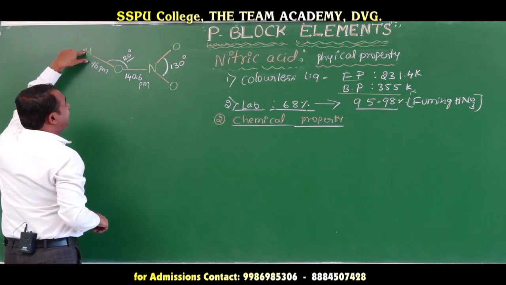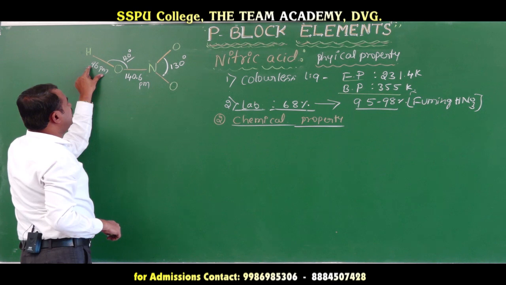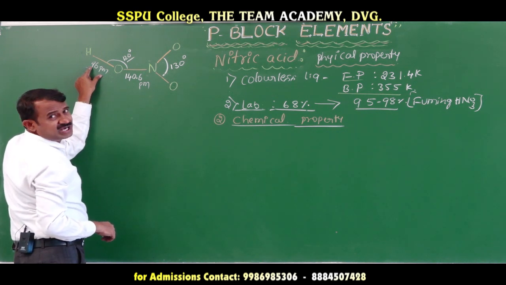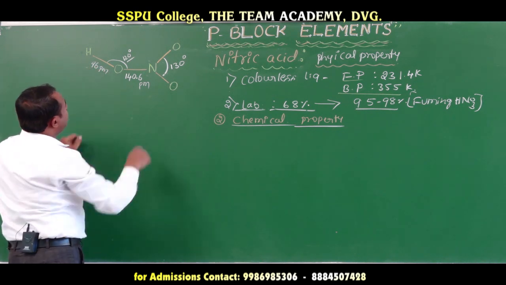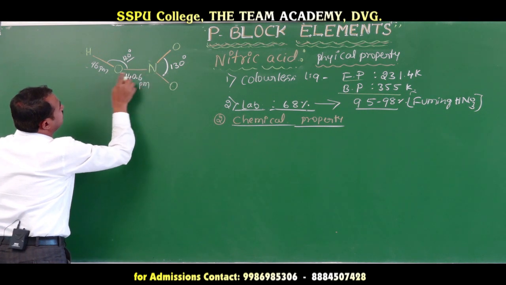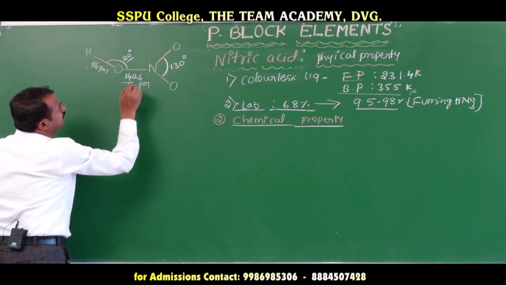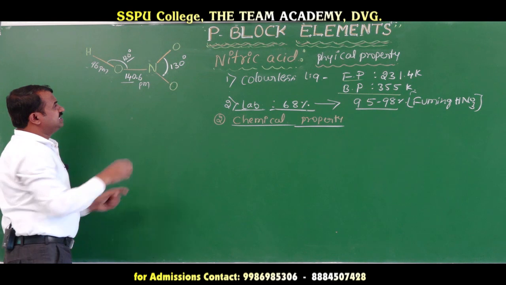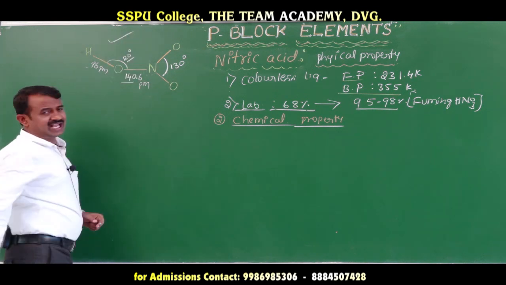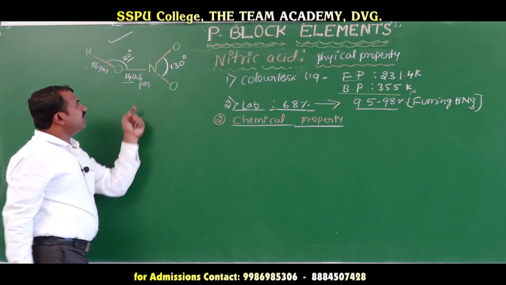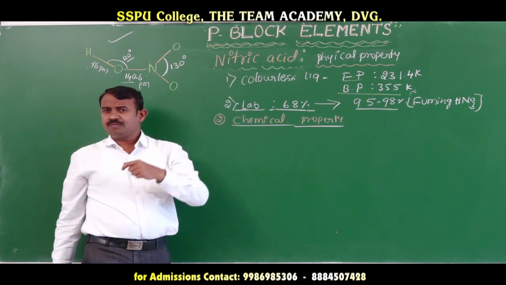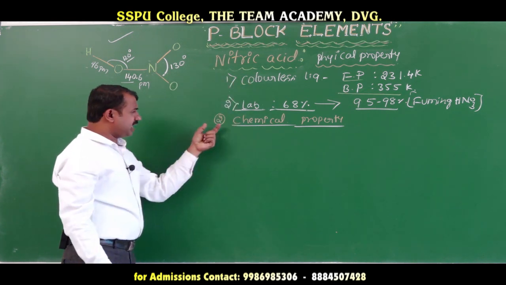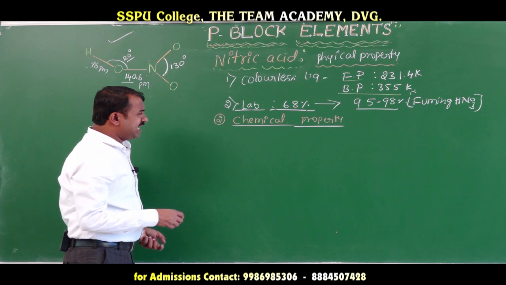The bond length between hydrogen and oxygen is 96 picometer, and the bond length between nitrogen and oxygen is 140.6 picometer. This is the structure of nitric acid, HNO3. Okay, this is one of the important physical properties. Coming to the chemical properties, when the nitric acid